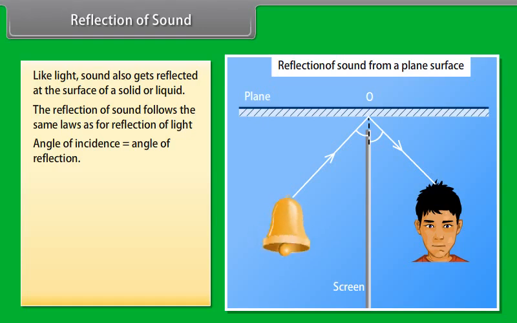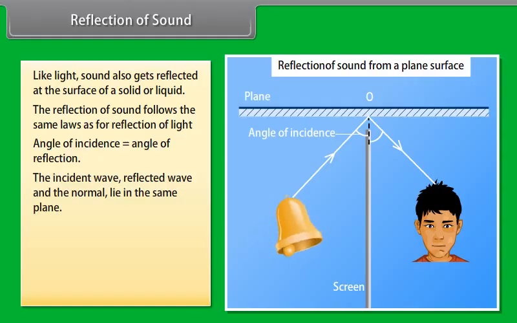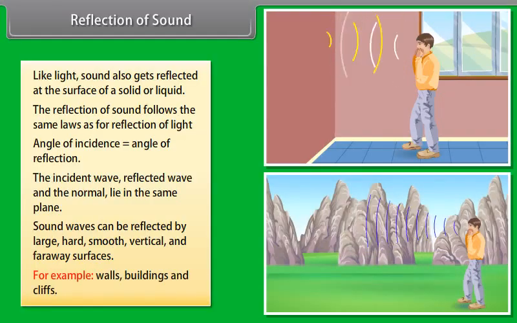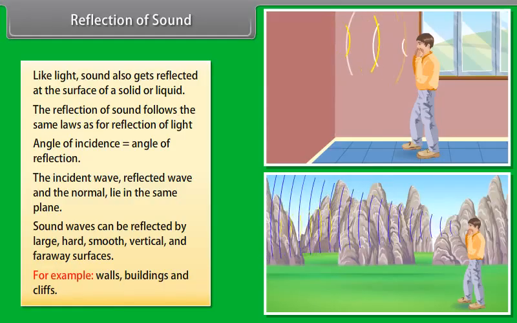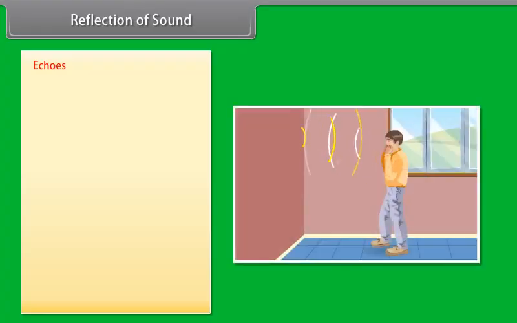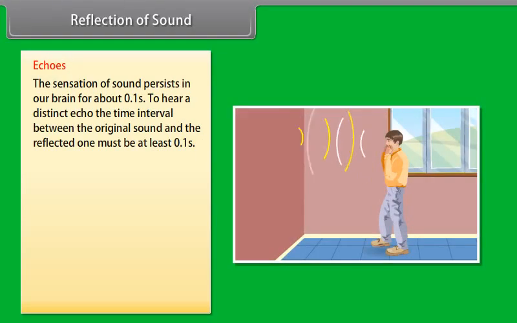Reflection of sound. Like light, sound also gets reflected at the surface of a solid or liquid. The reflection of sound follows the same laws as for reflection of light. Angle of incidence is equal to the angle of reflection. The incident wave, reflected wave and the normal lie in the same plane. Sound waves can be reflected by large, hard, smooth, vertical and faraway surfaces. For example, walls, buildings and cliffs.